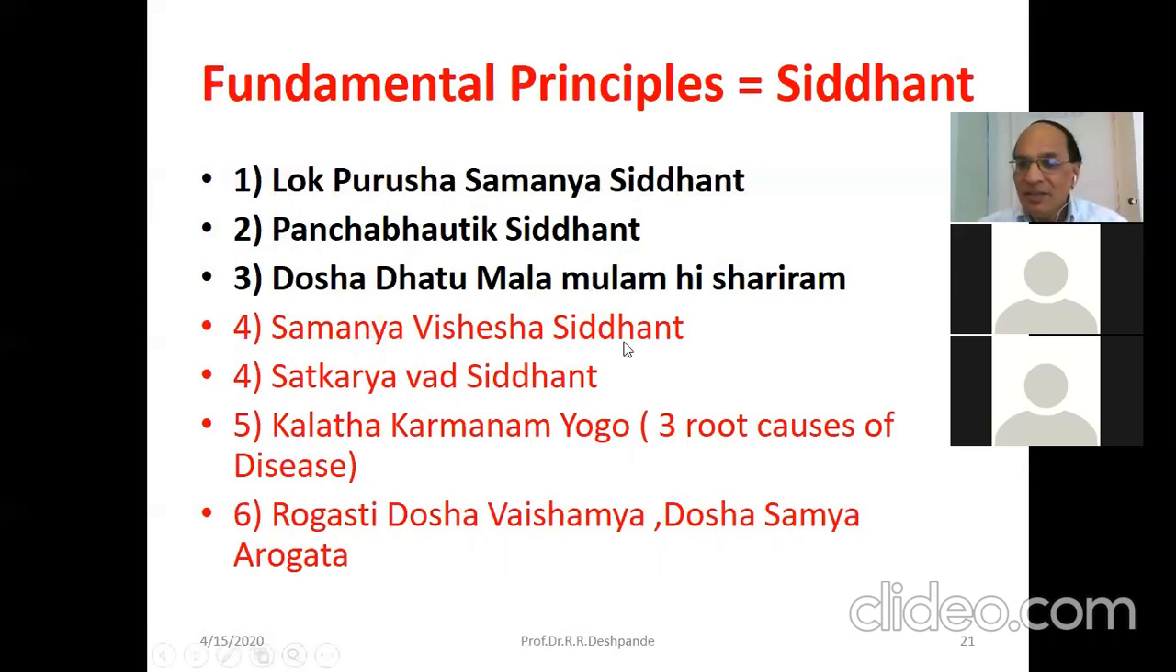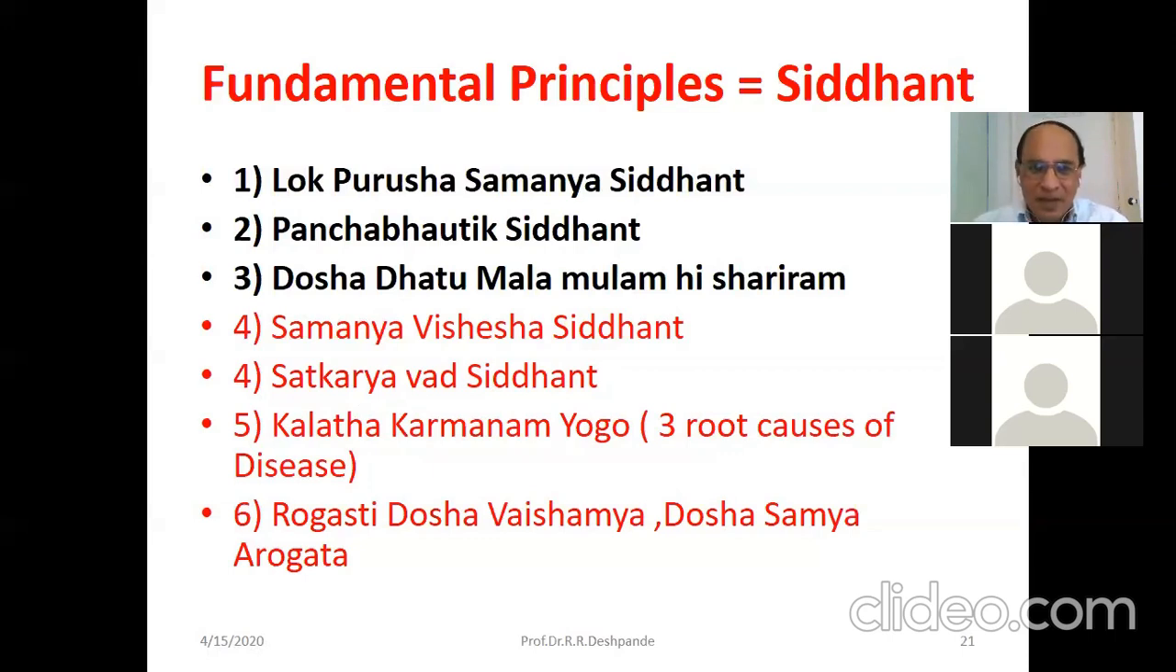Samanya Vishesh Siddhanta, the principle of homologous and heterologous. Sat Karyavad: the cause and effect relationship should be understood. For example, coronavirus is directly connected with touch and droplet infection. So this is Sat Karyavad.